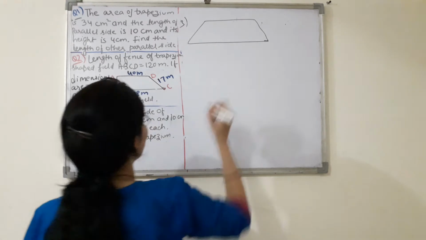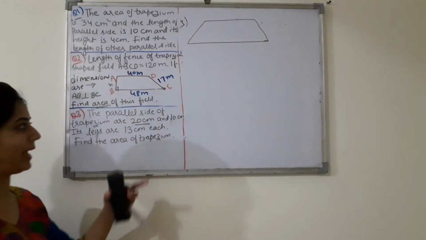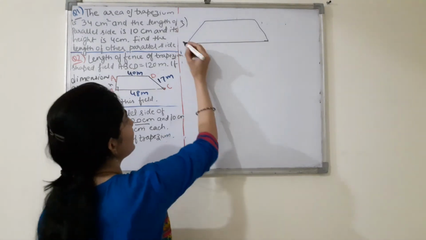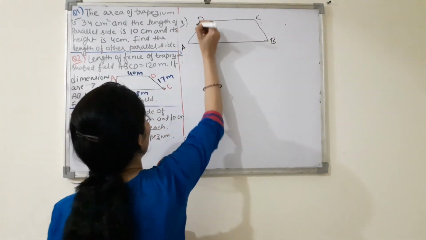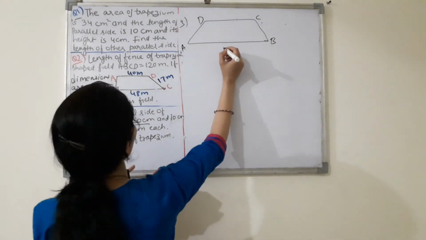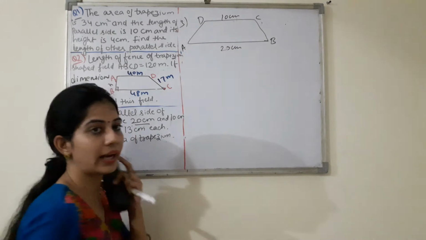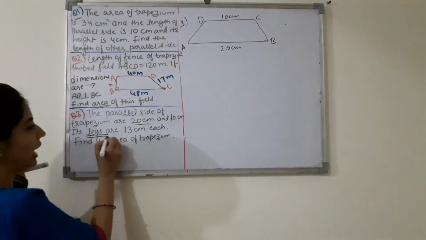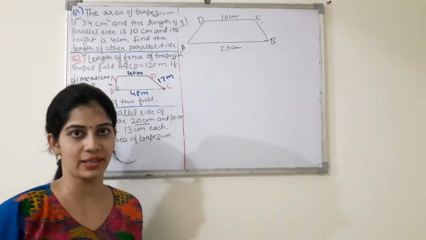So this is a trapezium. यहाँ पे क्या given है आपको, जो parallel sides है वो given है. So these are the parallel sides. I name it as A, B, C and D. Parallel sides, this is your 20 centimeter and this is your 10 centimeter, right? Legs are what? I have told you in the starting that legs are the non-parallel sides, ठीक है?